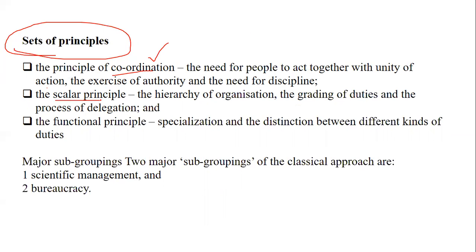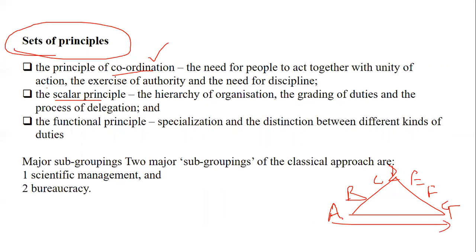And when we talk about scalar principle, it is something where the hierarchy of an organization, grading of duties, and process of delegation works out. So if I show you in the form of a diagrammatic representation, we have employees indicated as A, B, C, and D. Then we have employees indicated as E, F, and G, for example. If A hasn't worked with G, A can't directly contact G, because there is a hierarchy. So A has to inform B, B to C, C to D. Then it is top to bottom, and then bottom to top, and then top to bottom. But in this process, what happens?